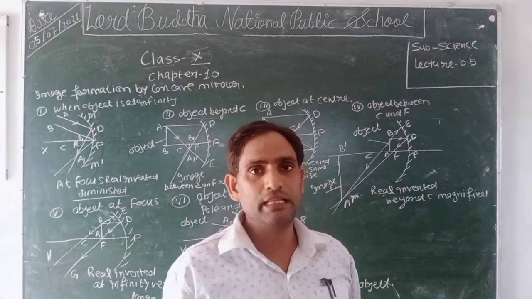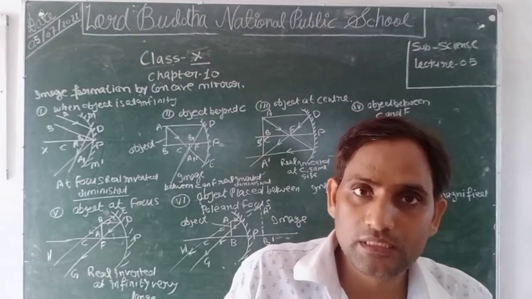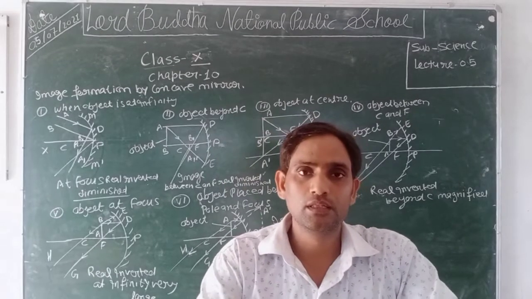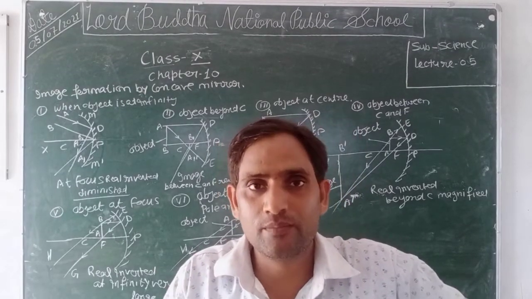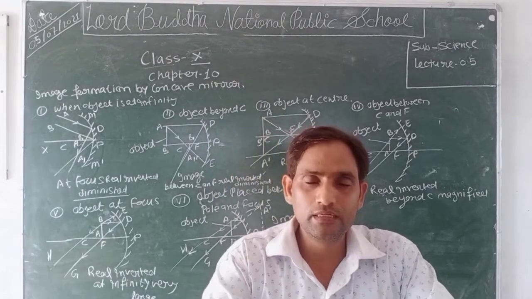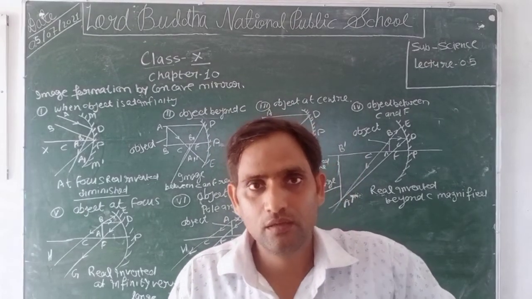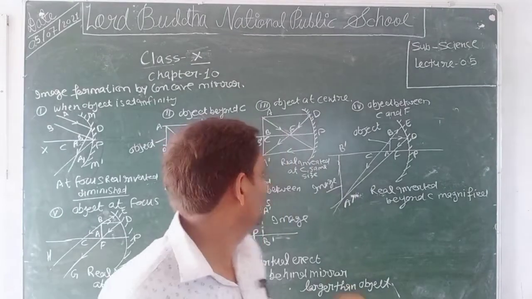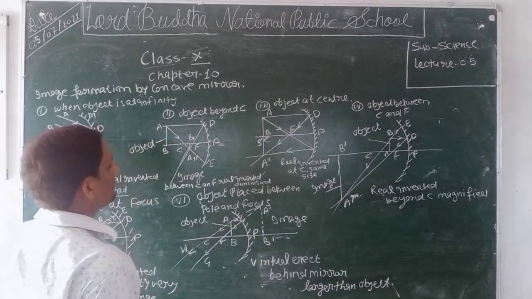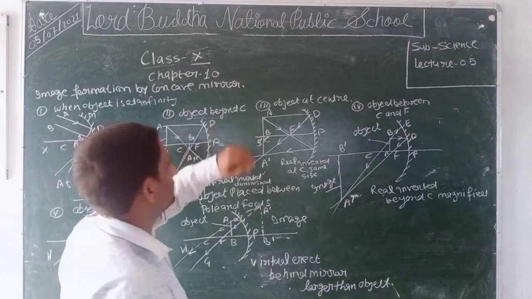When the object lies between C and infinity, meaning beyond C, then the image formed by the concave mirror will be real, inverted, diminished, and between C and F. Now we discuss the third condition.